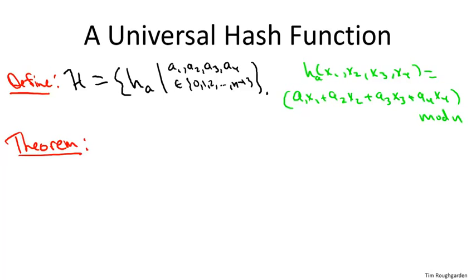But I want to conclude this video by actually proving this theorem to you, arguing that this is, in fact, a universal family of hash functions. This will be a mostly complete proof, and certainly will have all of the conceptual ingredients of why the proof works. There'll be one spot where I'm a little hand-wavy because we need a little number theory, and I don't want to have a big detour into number theory.